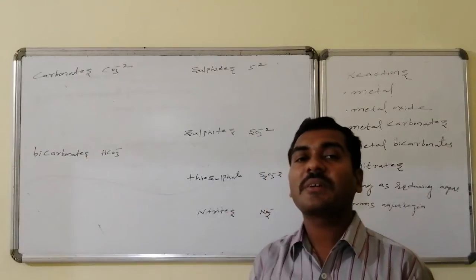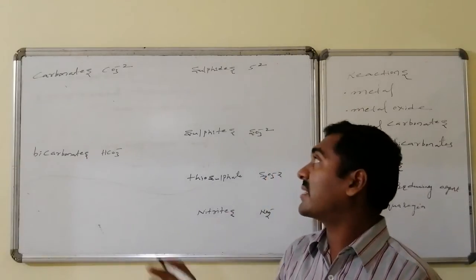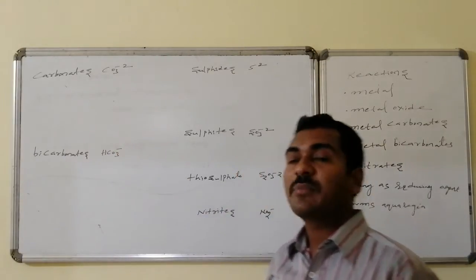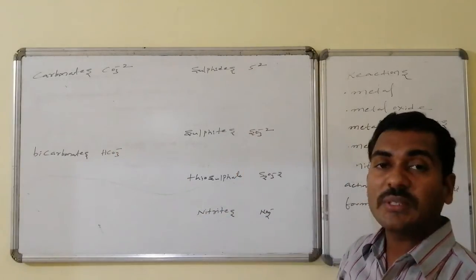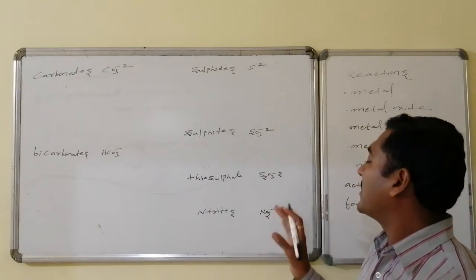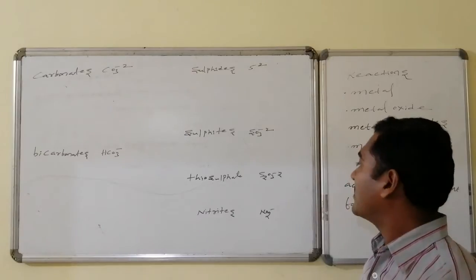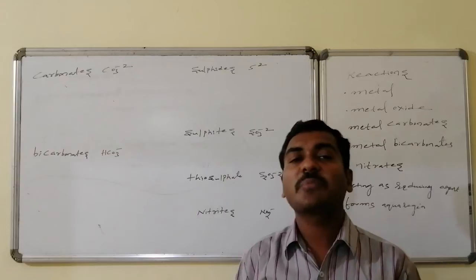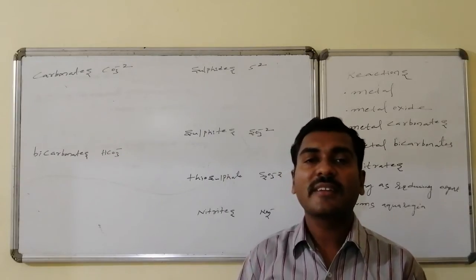The products formed are carbon dioxide plus water, H2S, sulfur dioxide, and HNO2, nitrous acid. Let us go for the examples of each particular category with HCl.